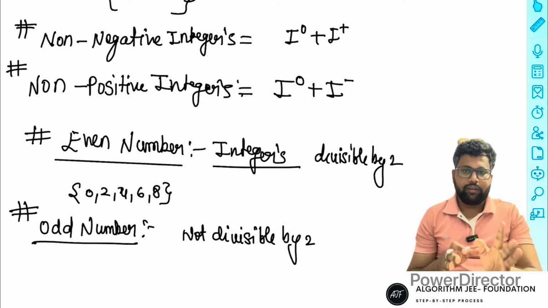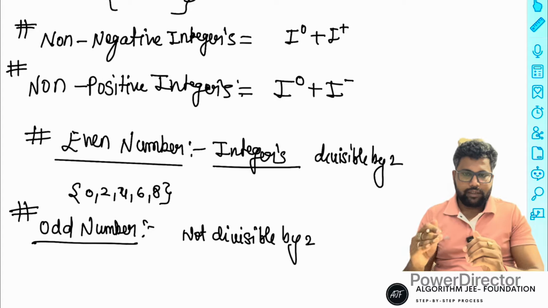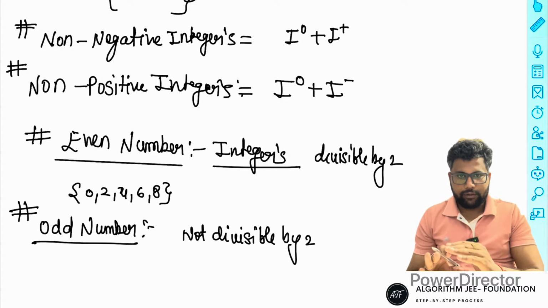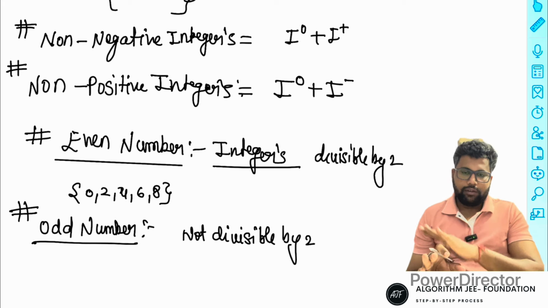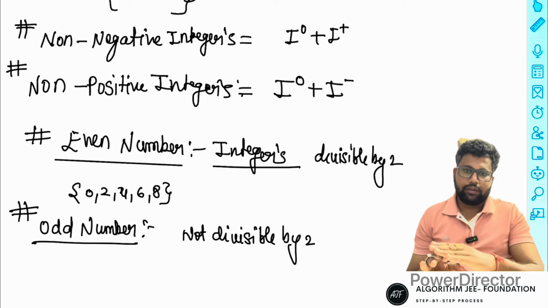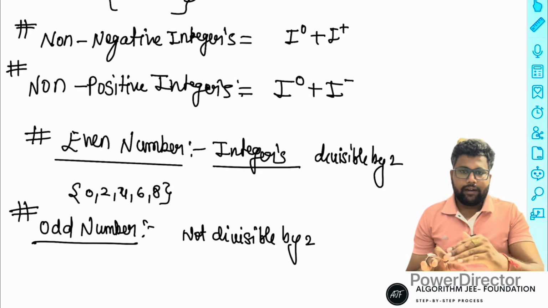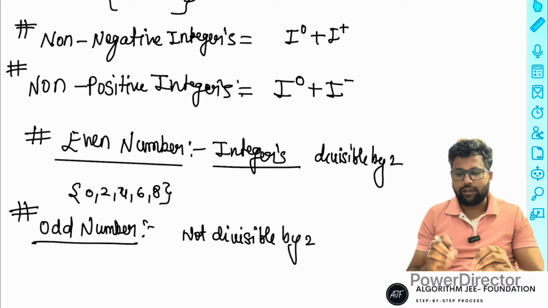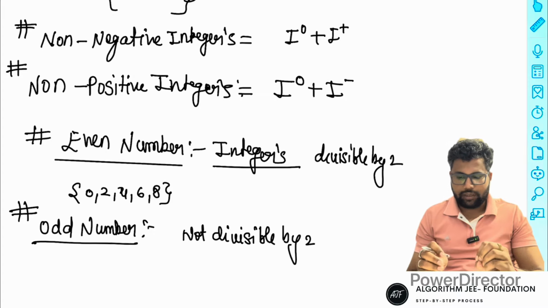I'll complete the basics in 2 to 3 lectures, or I'll try to complete them in 2 to 4 lectures. After completing the basics, the whole series will go the same way: basics, after that quadratic, sequences, and I'll try to cover all the chapters in the same way.